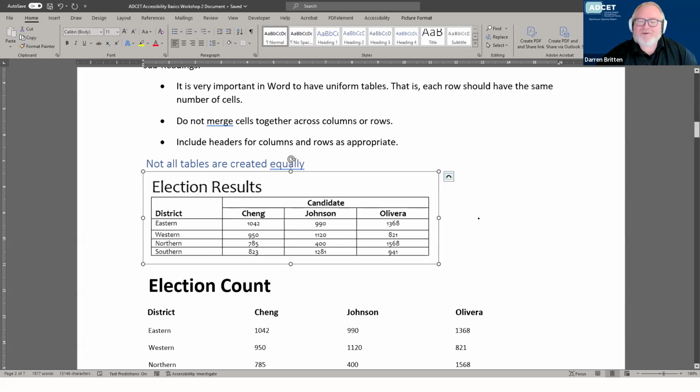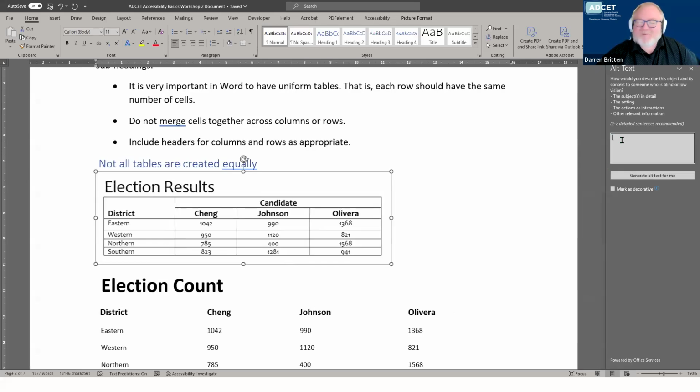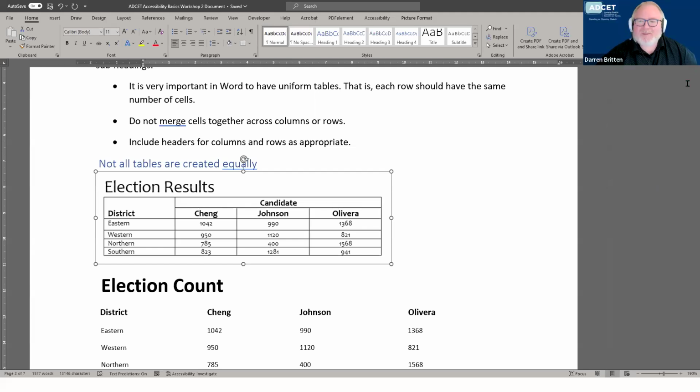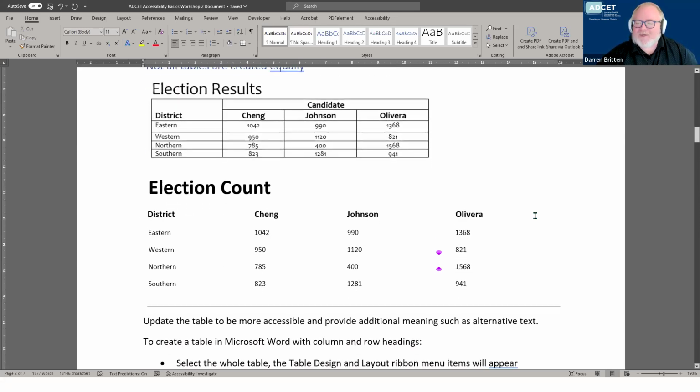Trying to do some alt text for that, unless it's really just to show an image of what a table might look like, it's probably not worth describing all the data, and that would be too much text to be considered a small alt text anyway. So it's better to recreate it as a real table if the table data is needed. So that's actually not a table, it's just a visual representation of a table. The next one that's there with an election count for that as well, again, looks like tabular data, but it's actually not.